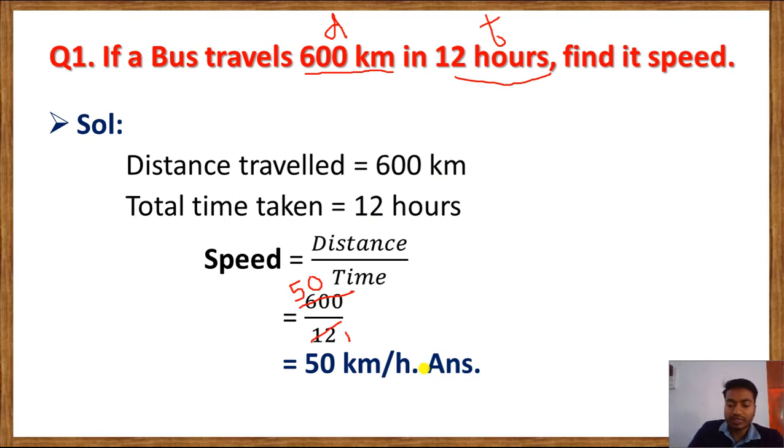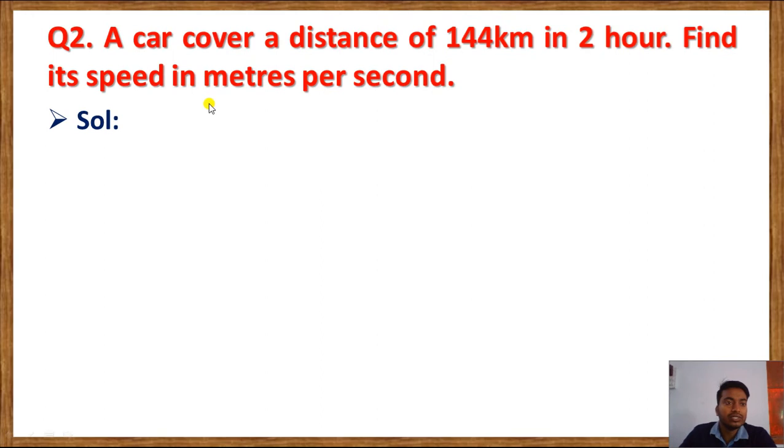Now let's see another question. A car covers a distance of 144 km in 2 hours. Find its speed in meter per second. So we have the distance and time.